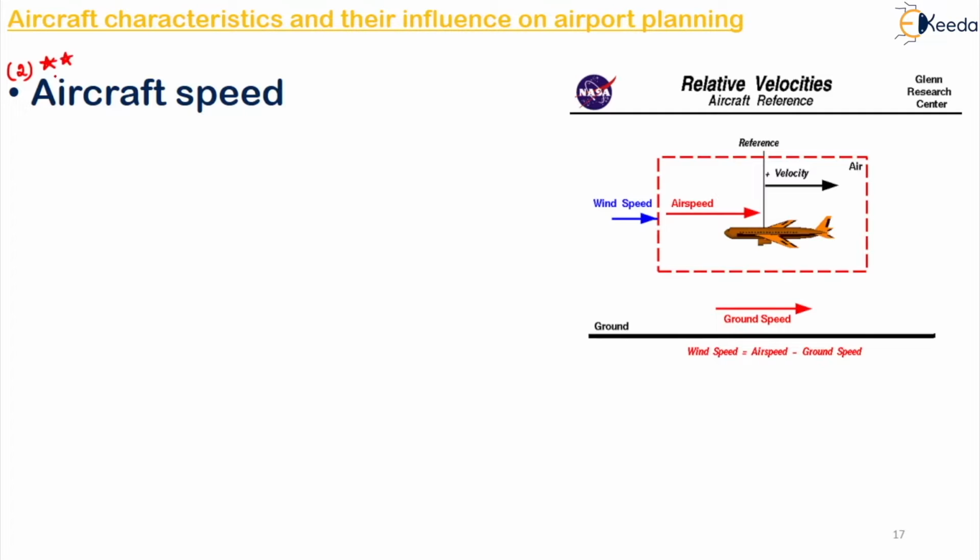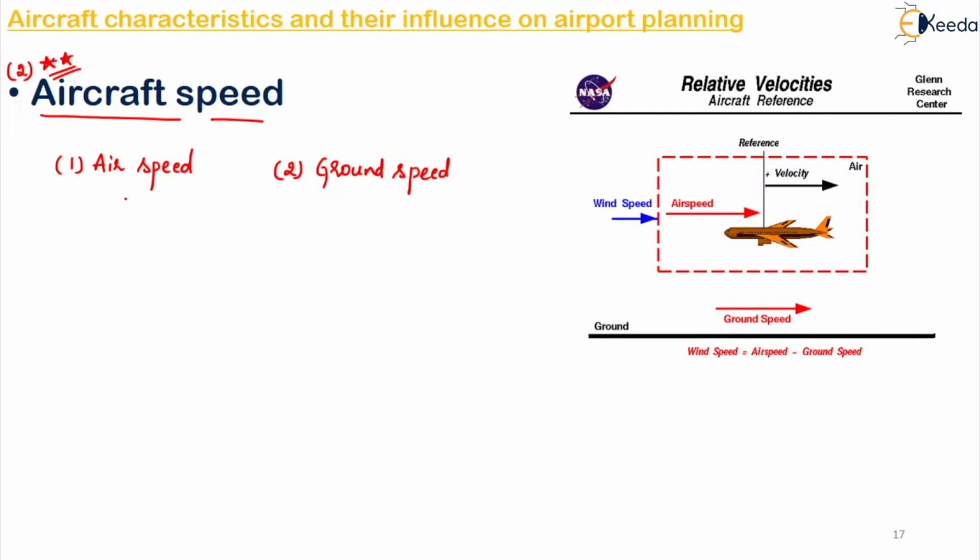Next, moving on to the second one is your aircraft speed. This is a very important property, right? So aircraft speed can be seen in many ways, or it can be calculated in many ways, but there are two which are very important through which your aircraft speed can be determined. The first one is your air speed, and the second one is your ground speed.